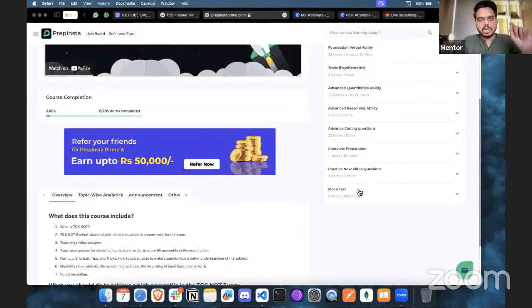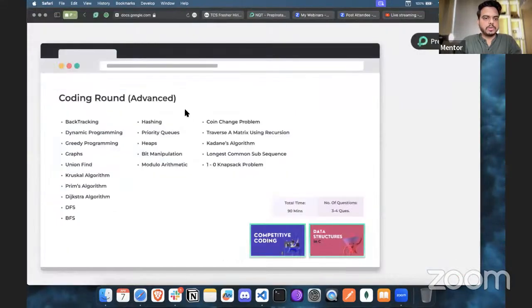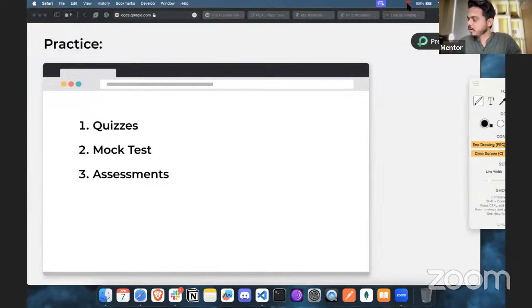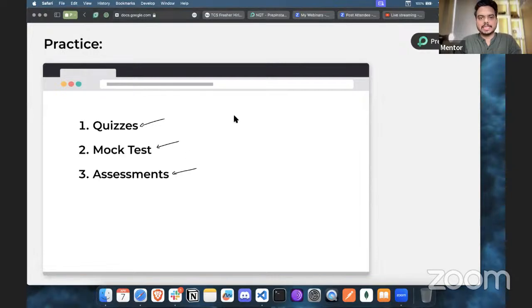For each section, you are going to get the quizzes. So let me just show you what things you are going to get along with that. These are the quizzes, and we have quizzes for each topic. Then there are the mock tests and assessments. These assessments are going to be how you give the test in parallel. I will show you how you can access that.